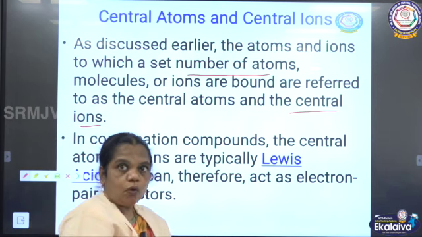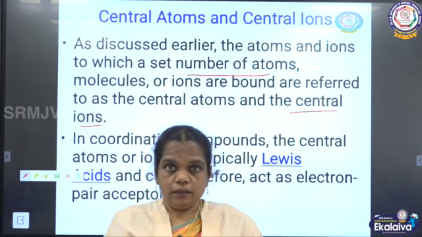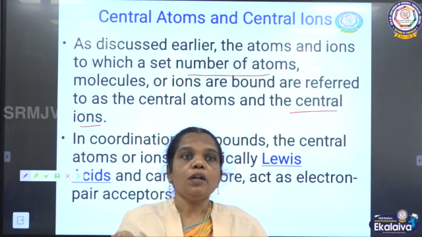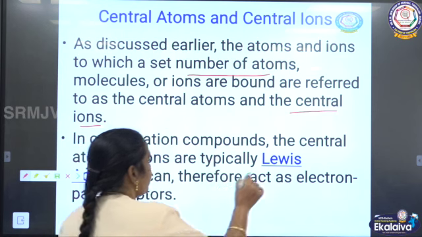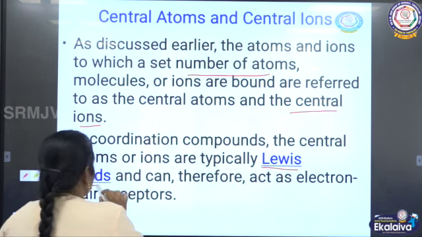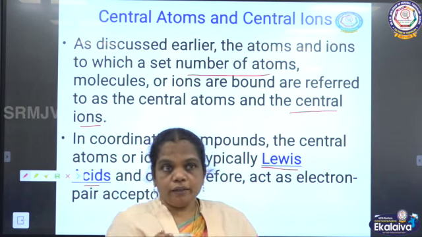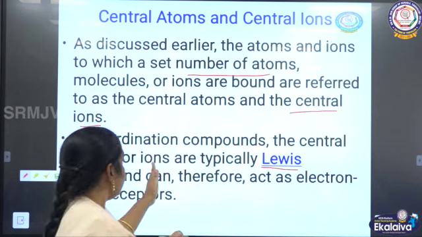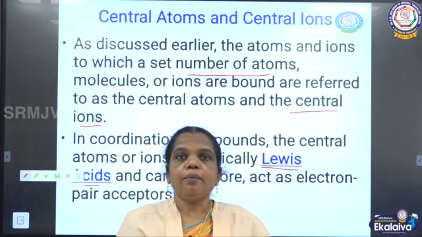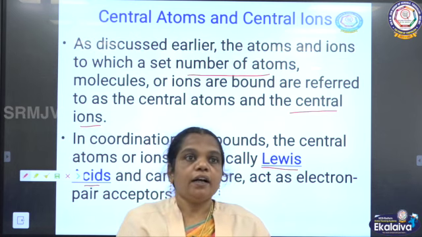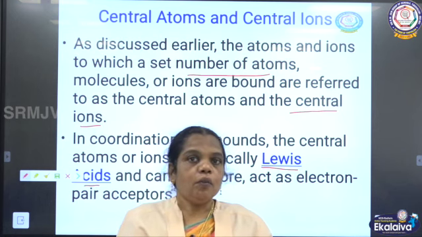So, now in the coordination compound there is a bond between the central metal atom and the entity present inside the coordination sphere, called ligand. So, the central metal atom is otherwise called what? Lewis acid. The Lewis acid is an electron pair acceptor, because most of the central metal ions are transition elements. The transition element has incomplete or vacant d orbitals.